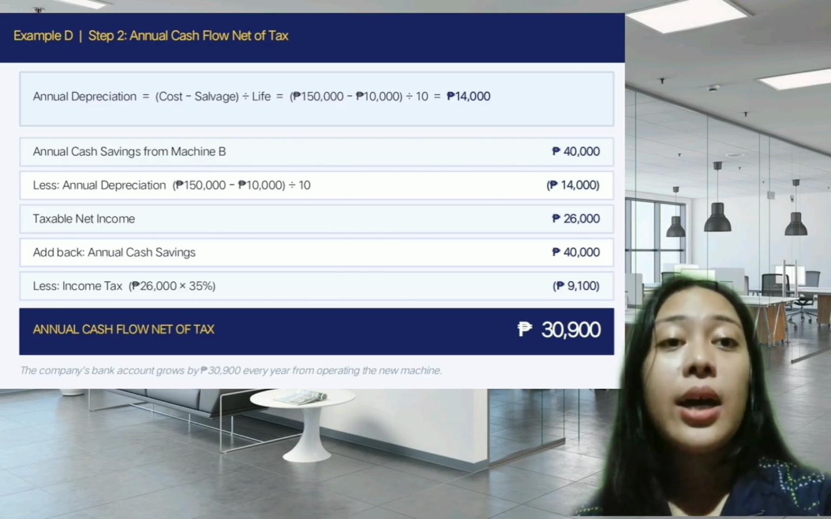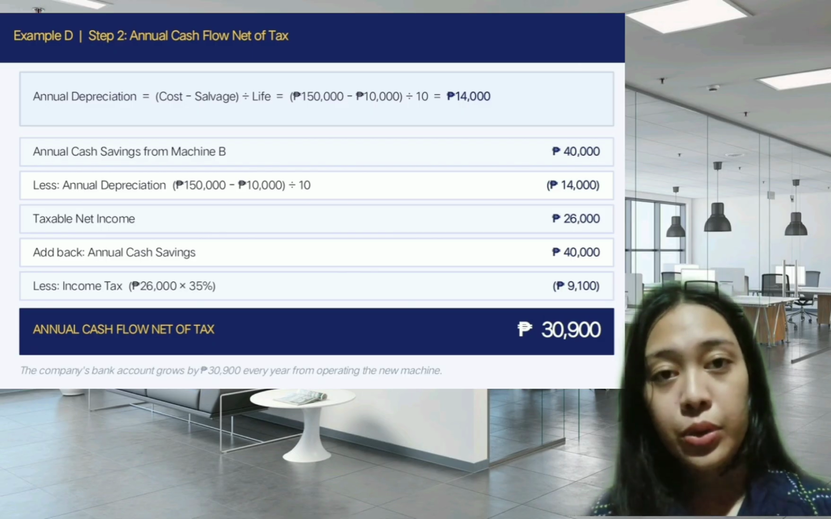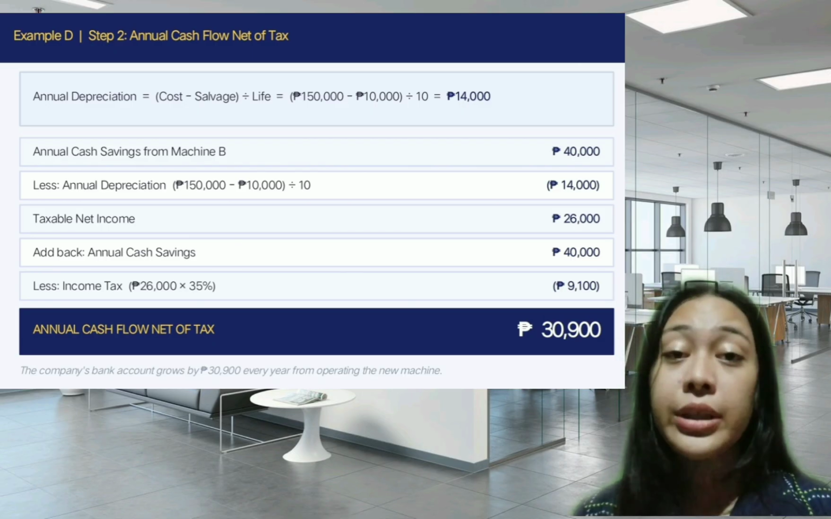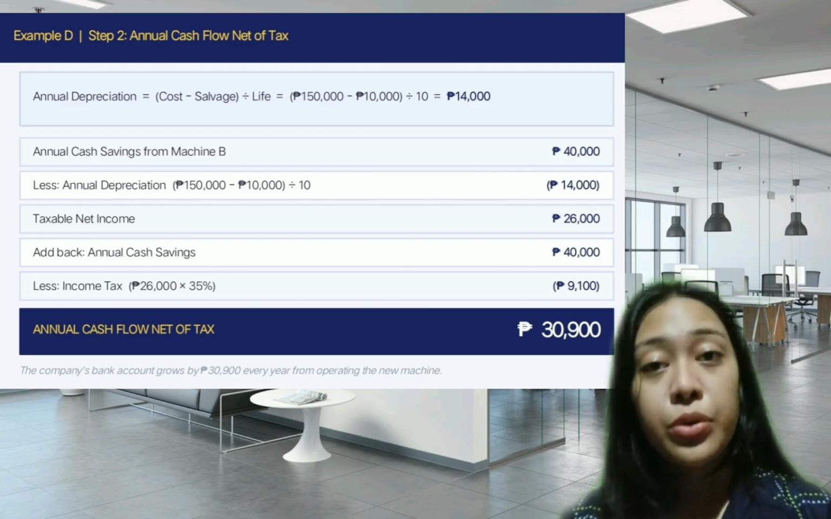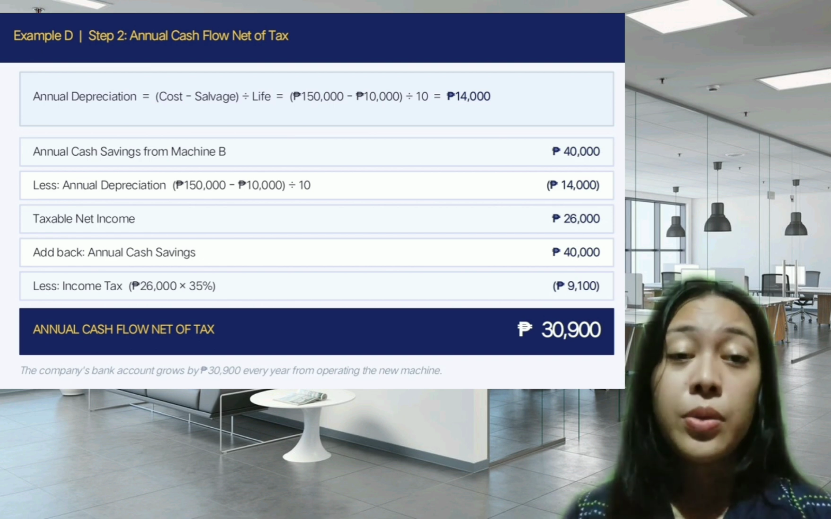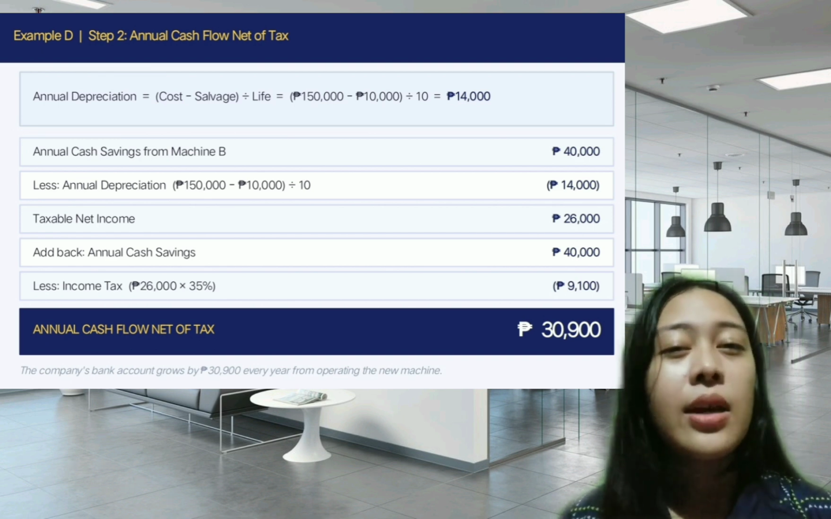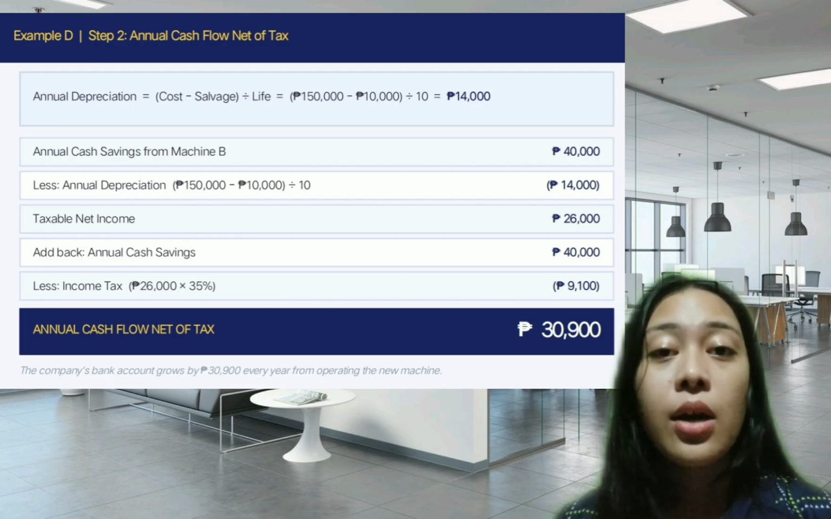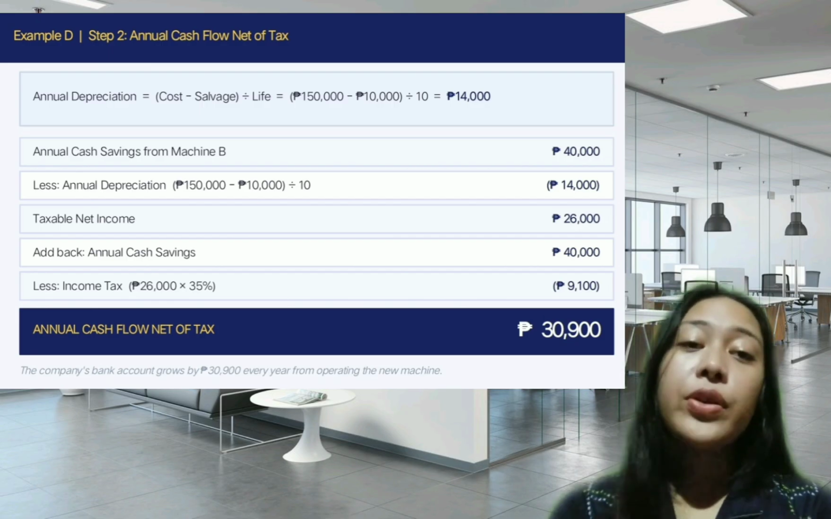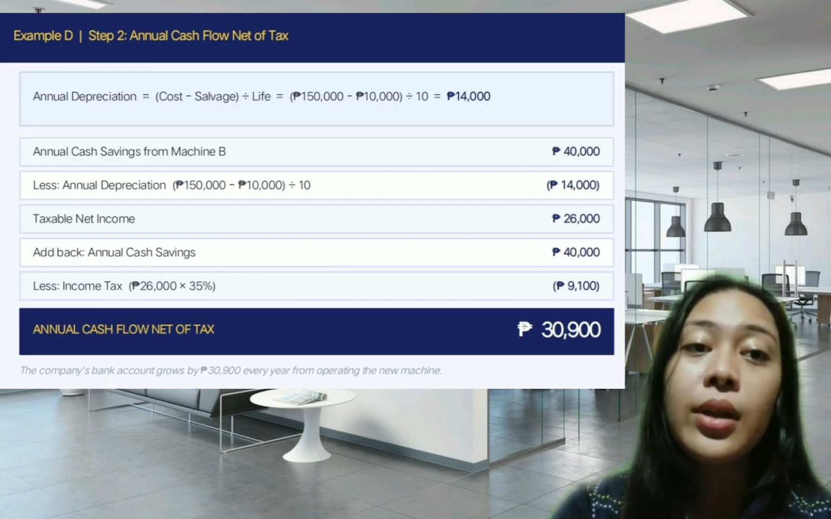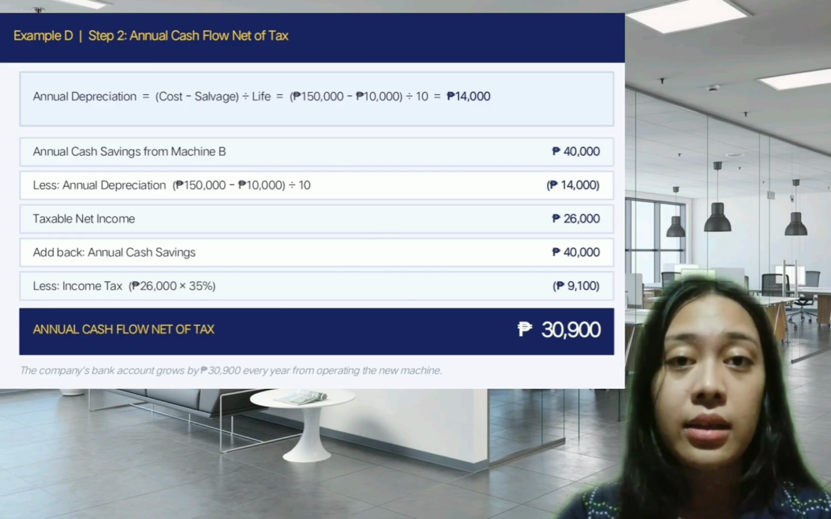So, finally, the annual cash savings of 40,000 minus income tax of 9,100 is equal to annual cash flow net of tax 30,900. So, the final answer, annual cash flow net of tax is equal to 30,900 pesos. So, matag tuig, ang bank accounts sa company musaka og 30,900 tungod sa bagong machine. Kana human na bayari ang tax or after the tax is paid. So this means over the 10-year life of the machine, the total cash received would be 309,000.